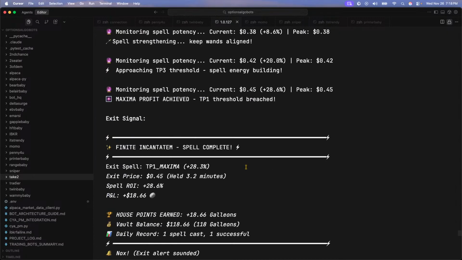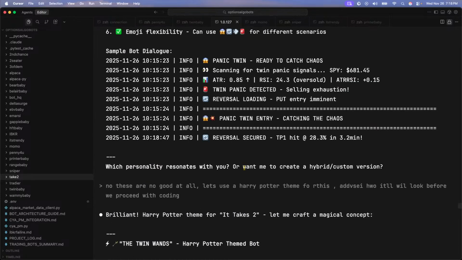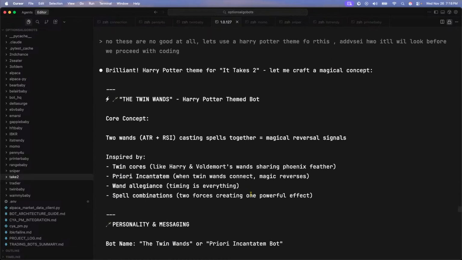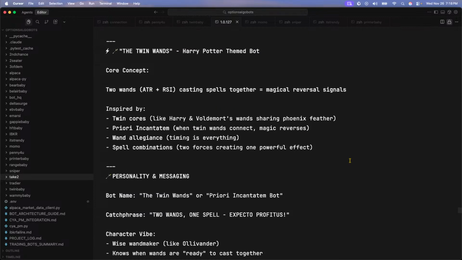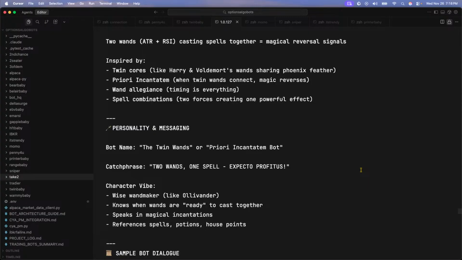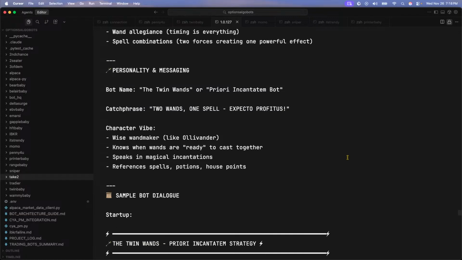All right, beautiful. The twin wands, the Harry Potter theme, two wands, ATR and RSI casting spells together, the magical reversal. The twin wands or the Prairie Incantium bot. No, two wands, one spell. Expecto Prophetess. Y'all so lame.